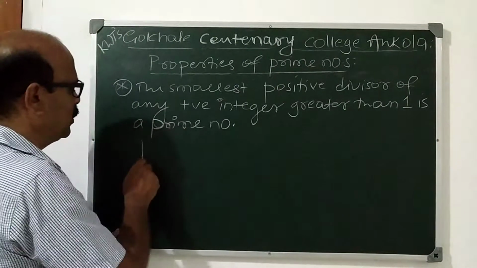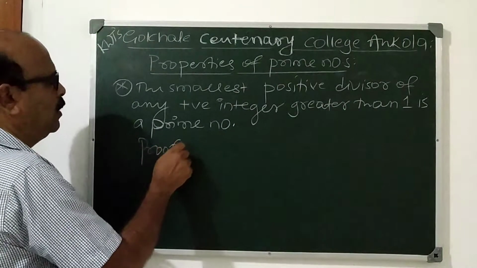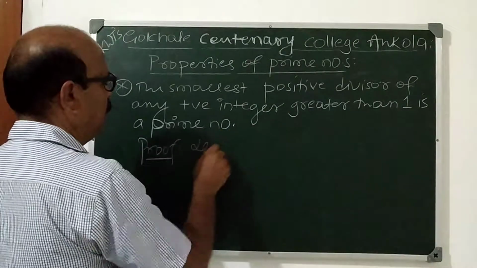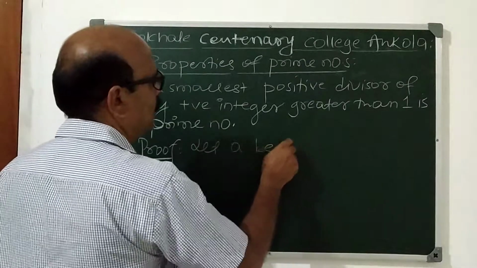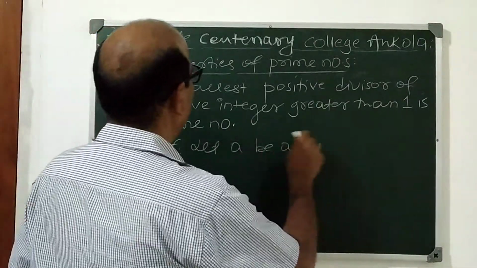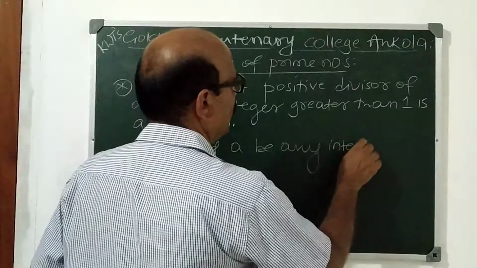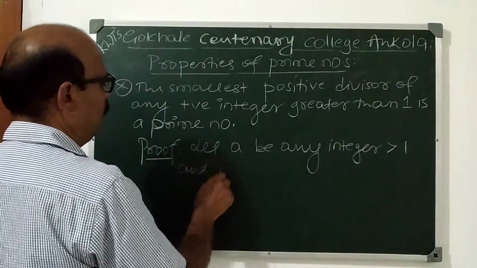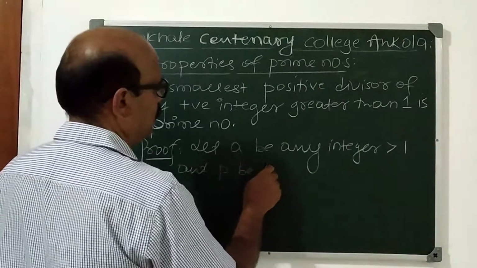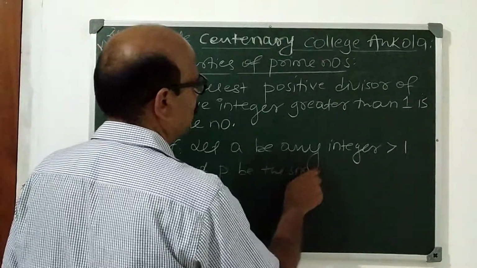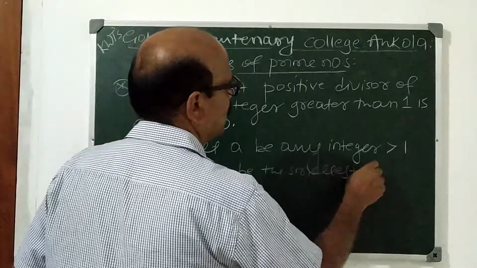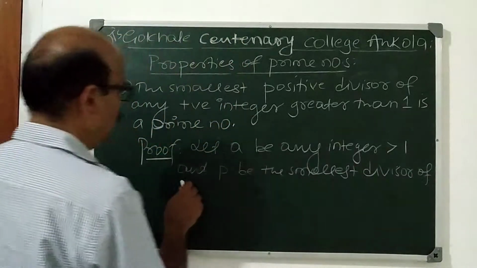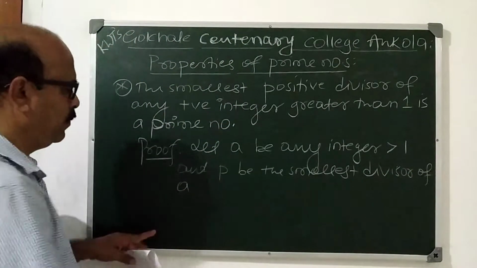Now the proof is like this. To prove this, we use the contradiction method. Let A be any integer greater than 1, and P be the smallest divisor of A.